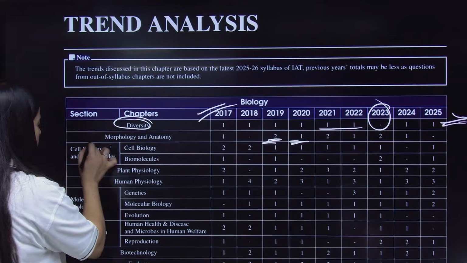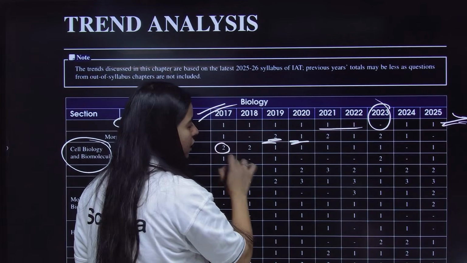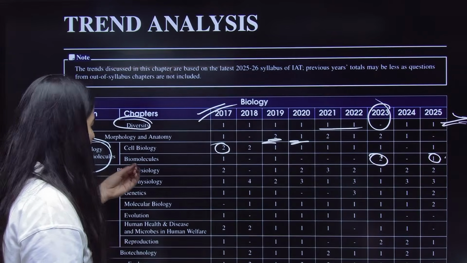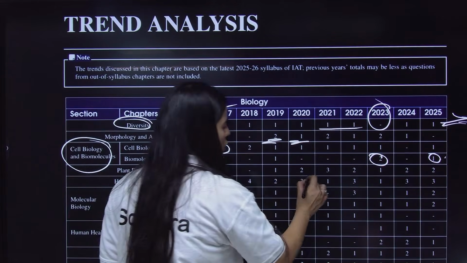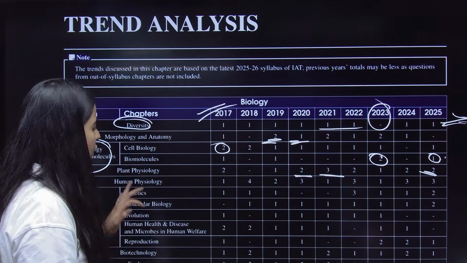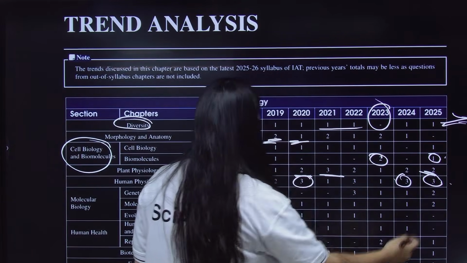Then coming to your cell biology, the cell unit. Now, if you see every year, you have at least 2 to 3 questions that are asked in your examination. Plant physiology also, you have 2 or 3 questions that have been asked in your IAT exams. And human physiology, you have 3 questions that are asked.